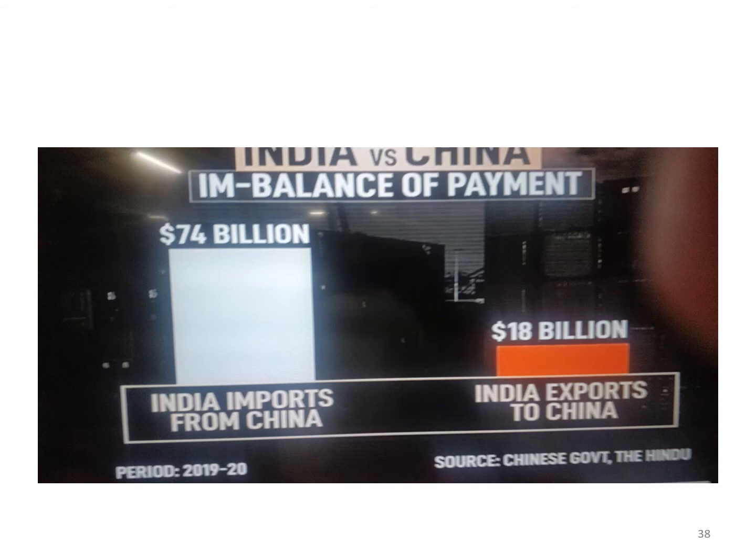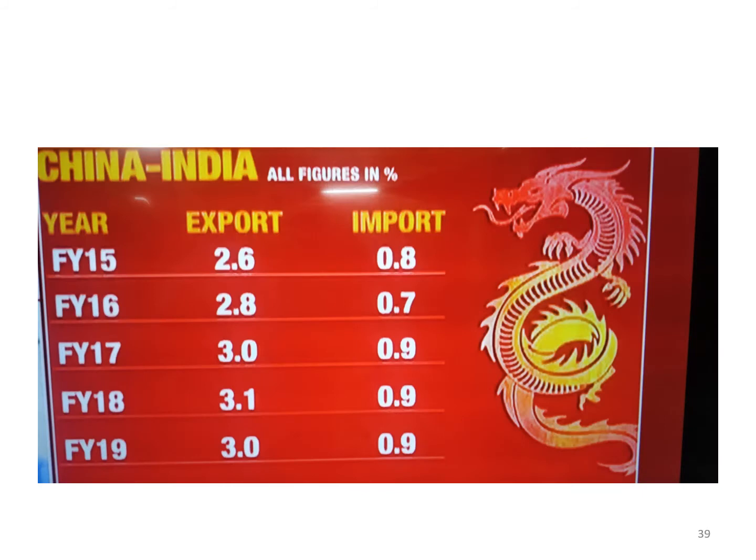I mean, your currency necessarily has to depreciate if it is moving according to the market. So there are different opinions on how to curb this trade deficit.